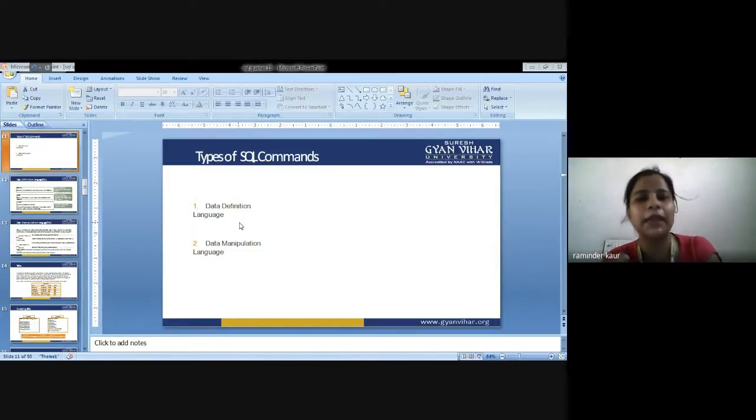Next is data manipulation language. Data manipulation is concerned with, as the name implies, manipulation. It means update operations: either an insert operation, a delete operation, or an update operation, that is a modification operation. We are supposed to update the data as per the requirement of the database. So these could be updated.